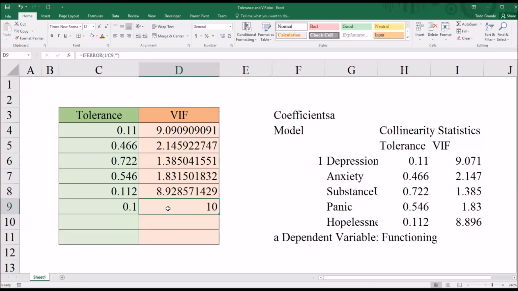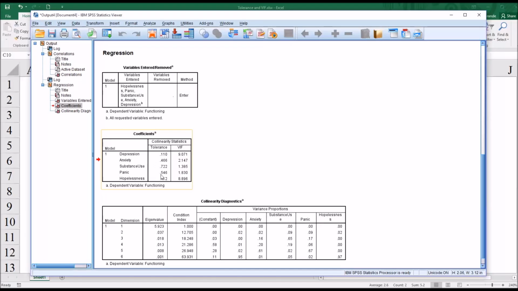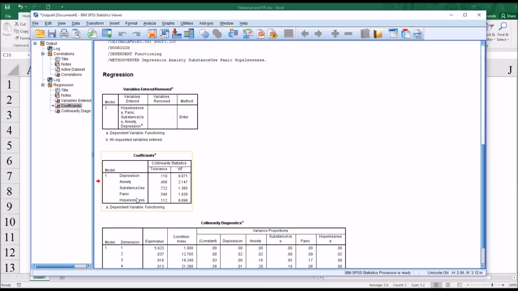Common cutoff thresholds for tolerance in multicollinearity assessment include 0.1 and 0.2, which correspond to variance inflation factors of 10 and 5, respectively, indicating potential concern. When assessing predictor variables, a correlation of 0.63 indicates that anxiety and panic do not pose multicollinearity issues based on the previously mentioned guidelines. Despite the depression and hopelessness variables adhering to the 0.1 and 10 rule, their variance inflation factors suggest a need for further scrutiny regarding multicollinearity.